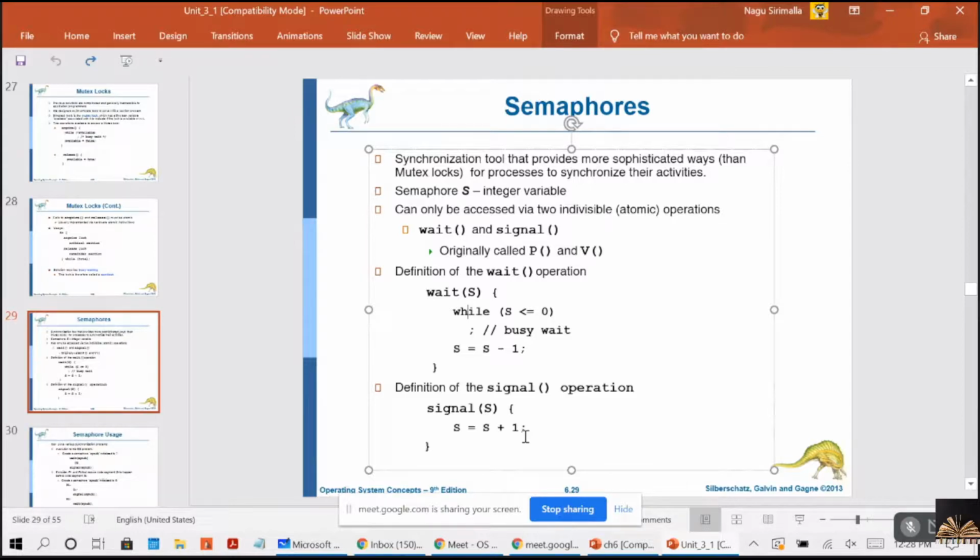Now, I'll try to explain this with a simple example, ma. Critical section daaka ellakandi.